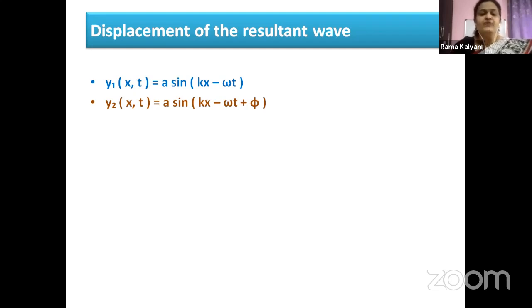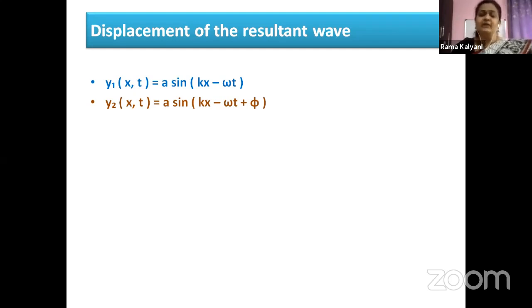What is the difference between the first wave and the second wave here? We are assuming the first wave has no phase difference. It is starting from the 0 point. And the second wave has a phase difference of phi compared to the first wave. That means now we are considering two waves traveling in the same direction.